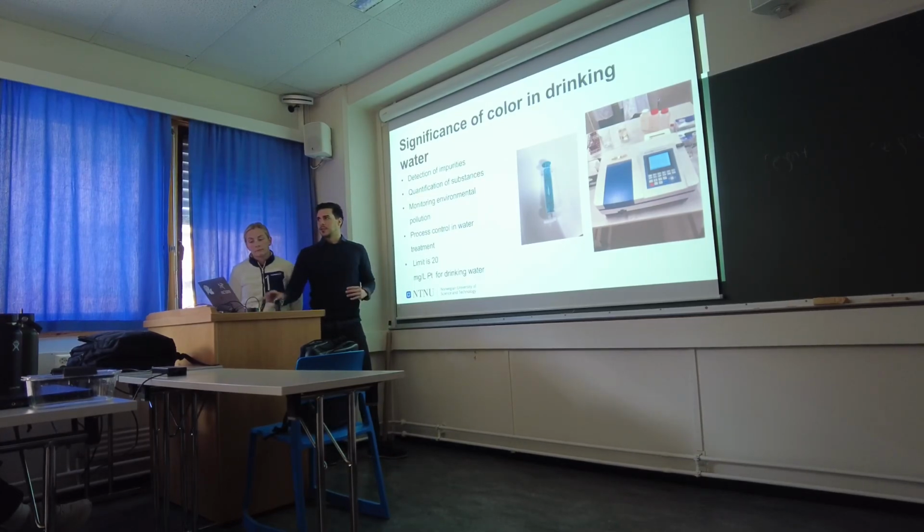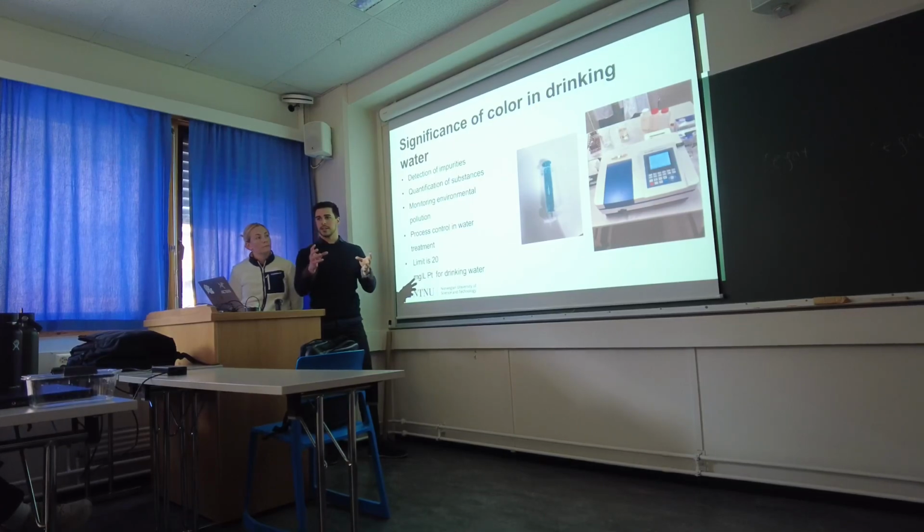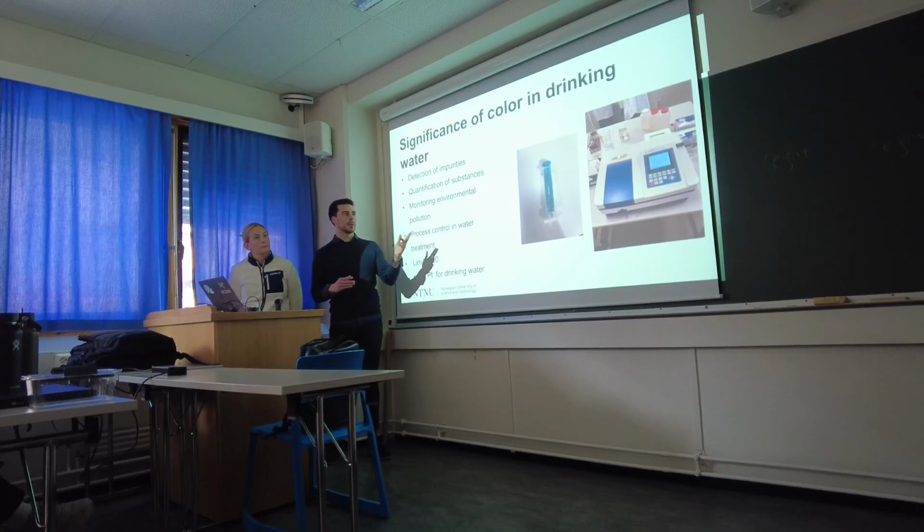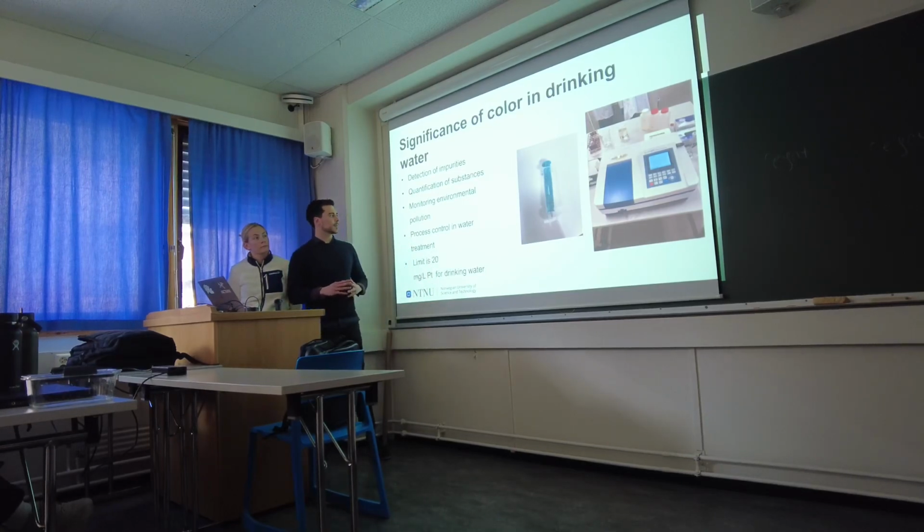Color is mainly due to impurities, organic matter, but also minerals. It can be measured easily by visual comparison, just by looking at the samples, but in a more sophisticated way with a colorimeter, like we did.